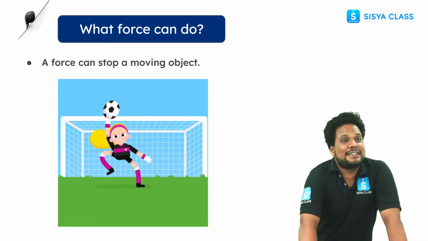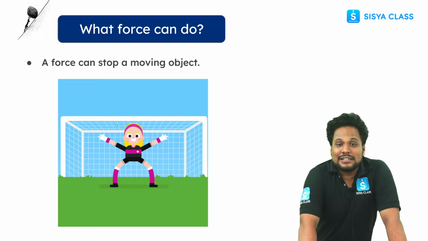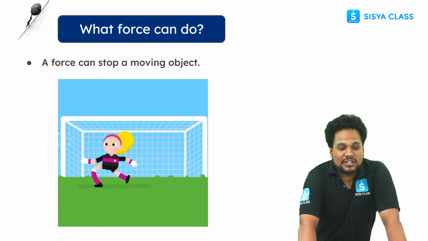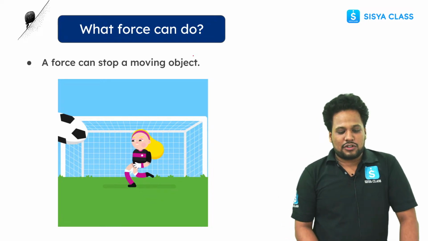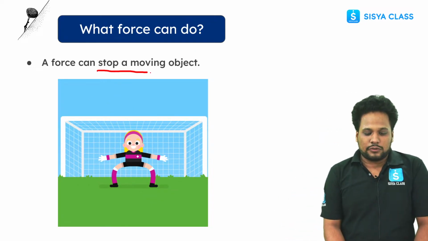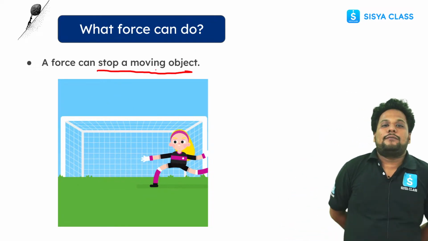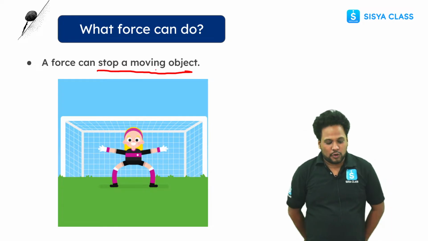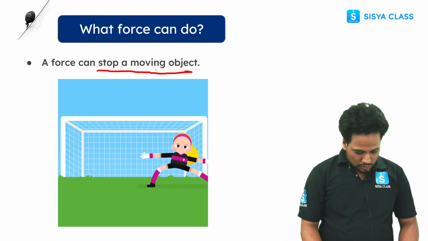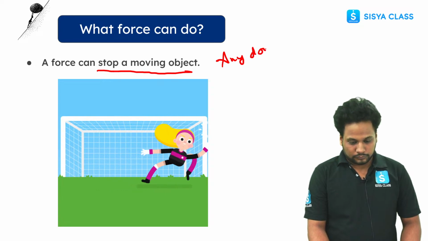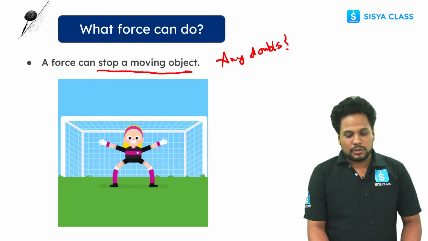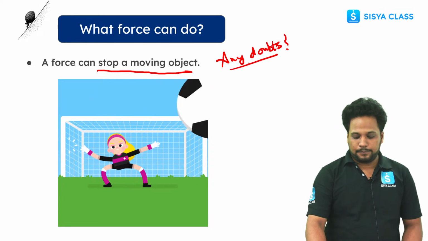Here also you can see a footballer stopping the ball by applying force. This is very important, that by applying force you can stop a moving object. Any doubts?